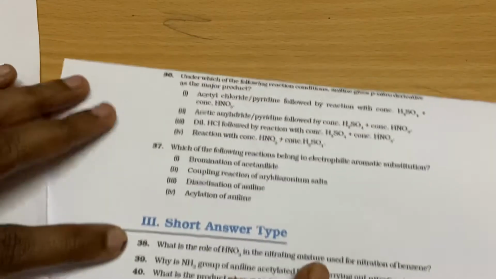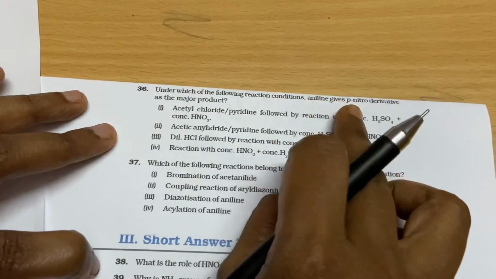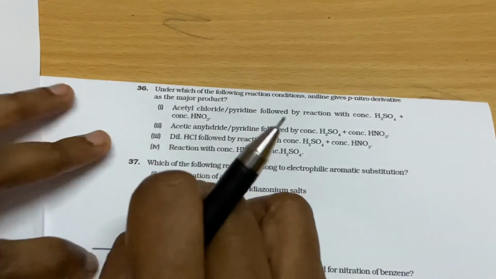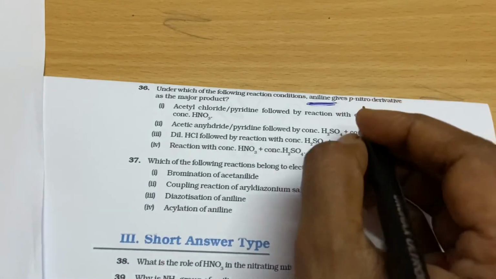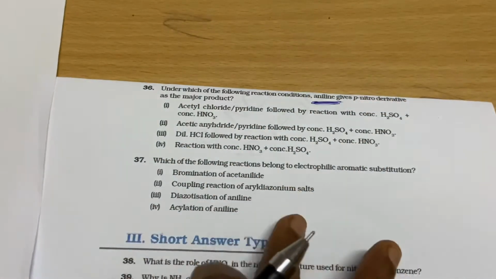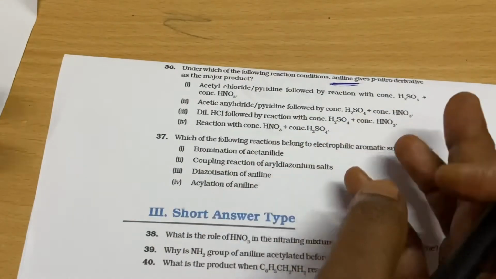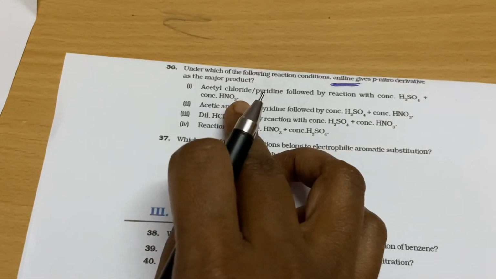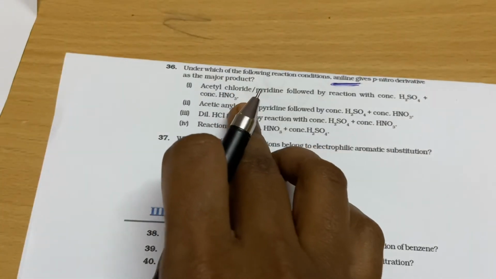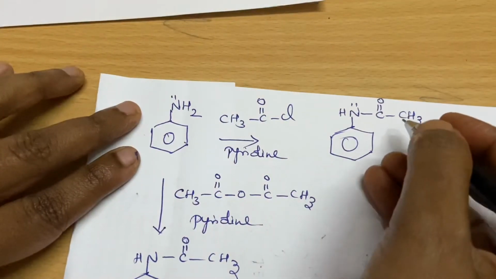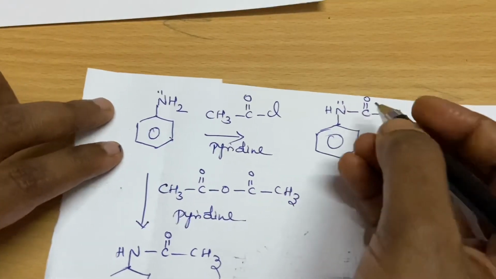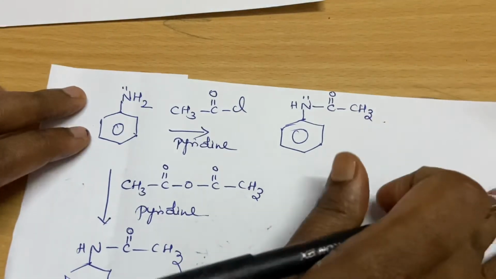So the next question: under which of the following reaction conditions does aniline give the para-nitro derivative as the major product? I told you aniline is a very electron rich molecule. If it undergoes nitration, it will give you the trinitro derivative only. So to control that, as I told you before, we have to introduce an acetyl group. For that, what do we have to follow? There are 2 reagents. Aniline first must undergo acetylation to form this one, then only it can undergo a controlled reaction.